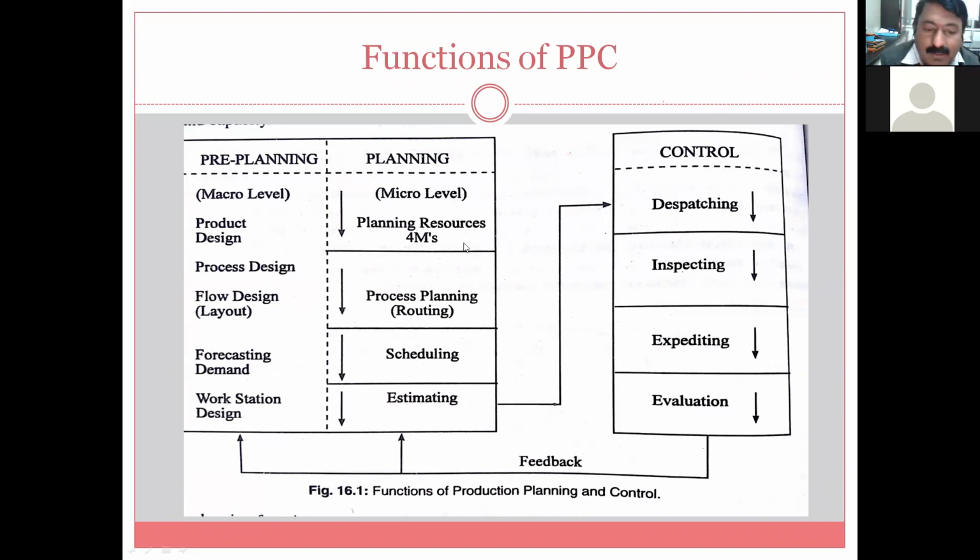Then process planning, routing. Or you can say routing, no problem. In the industry we say routing also. So there is process planning for this part, but again very little scope is there. Then scheduling and estimating. So we have to take another example here. So process planning, we can say that